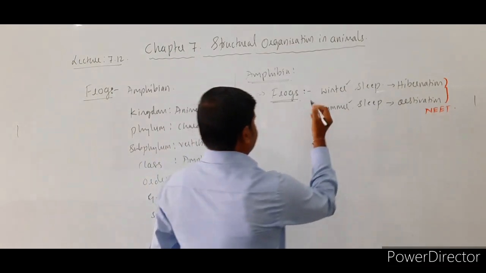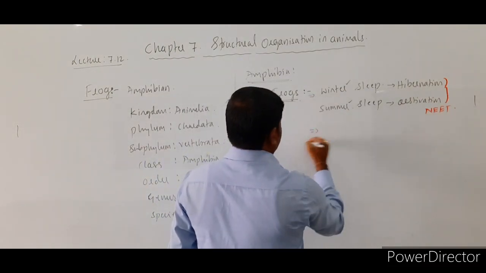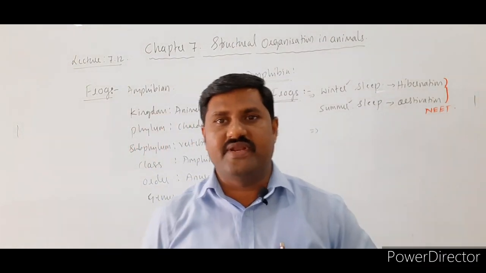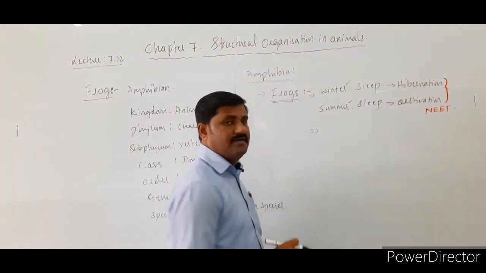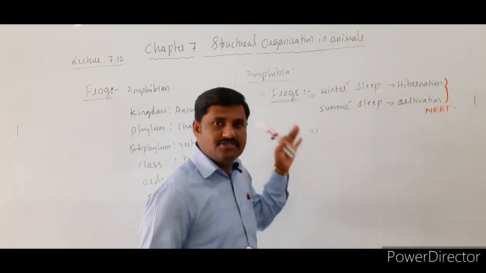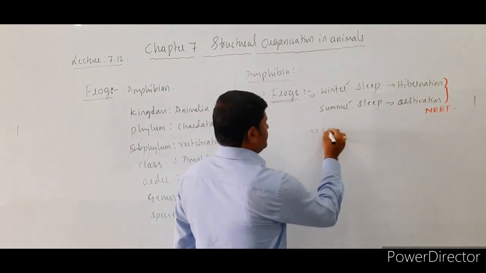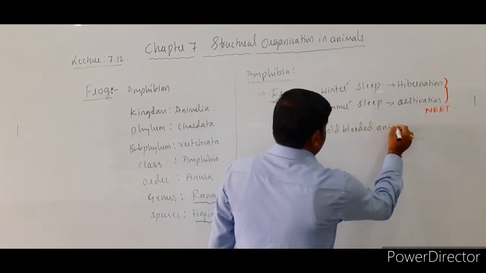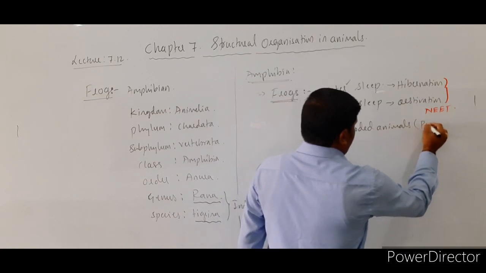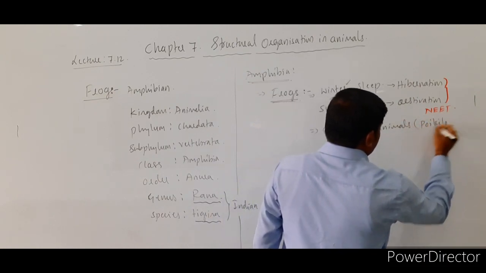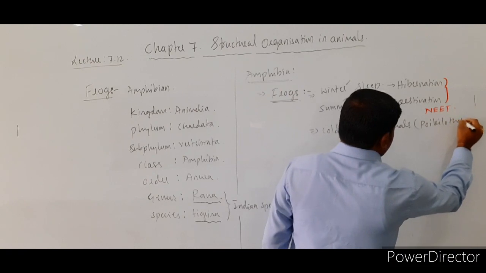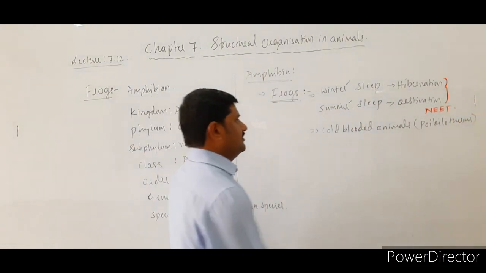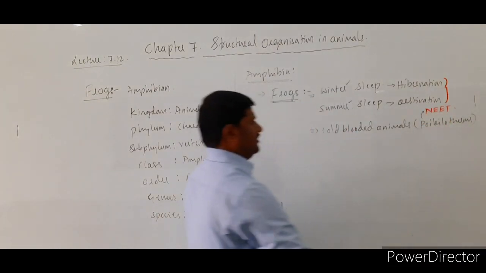Apart from this, they can change their body temperature according to the surrounding temperature. That is one characteristic feature. Such animals are commonly known as cold-blooded animals, or these are also known as poikilotherms. This is also a very important word, remember.